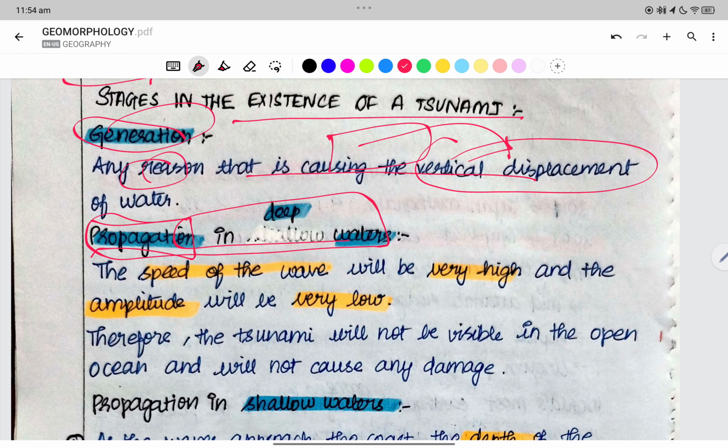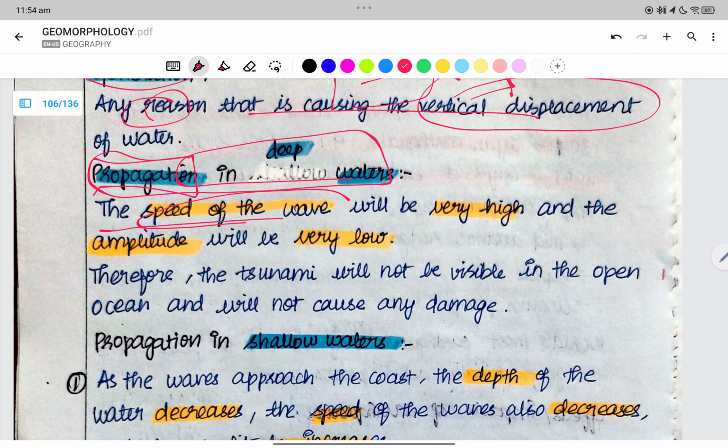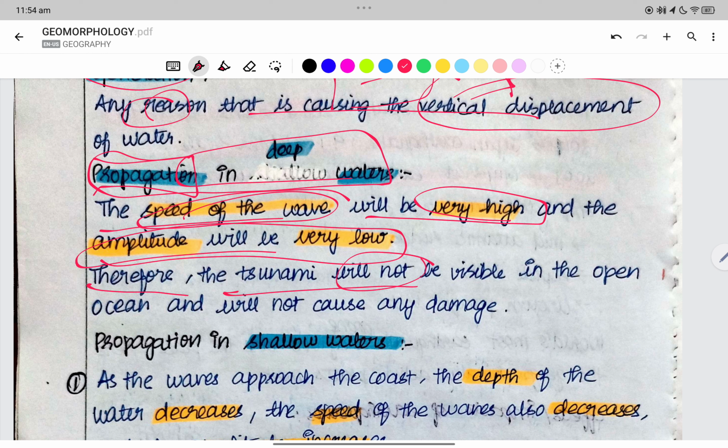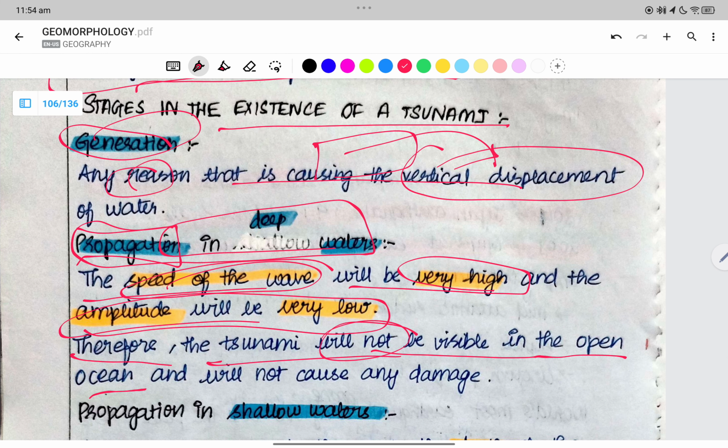Propagation in the deep water. The speed of the wave will be very high and the amplitude will be very low. Therefore, the tsunami will not be visible in the open ocean.